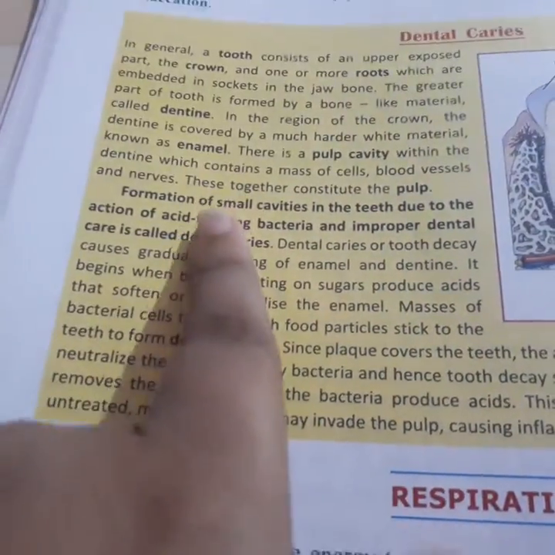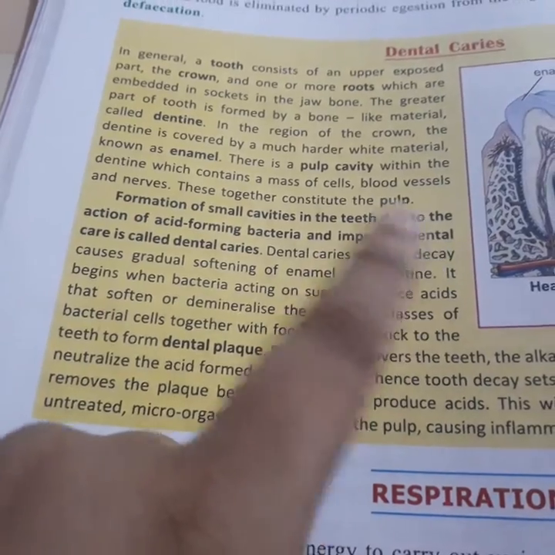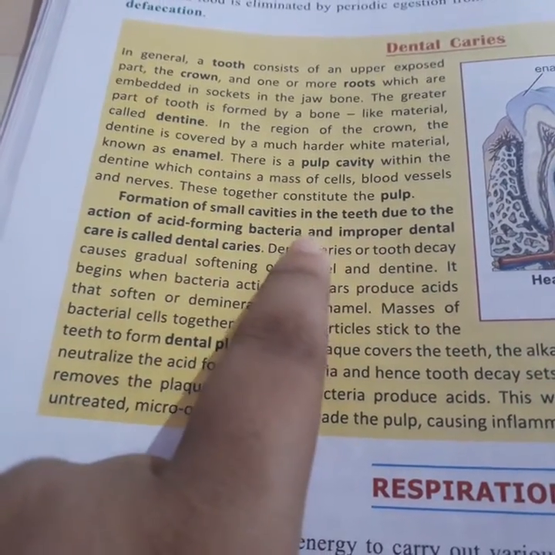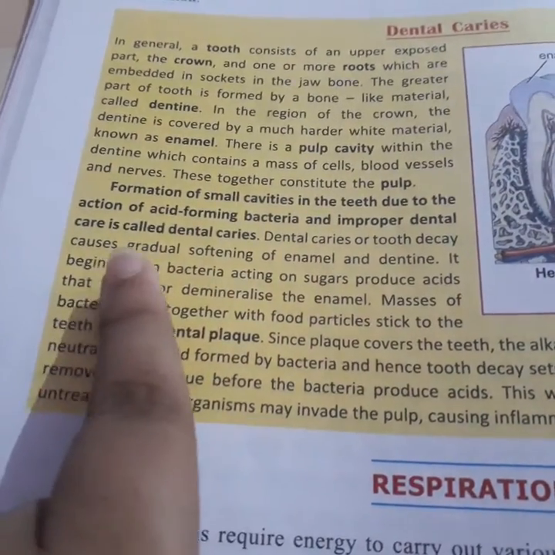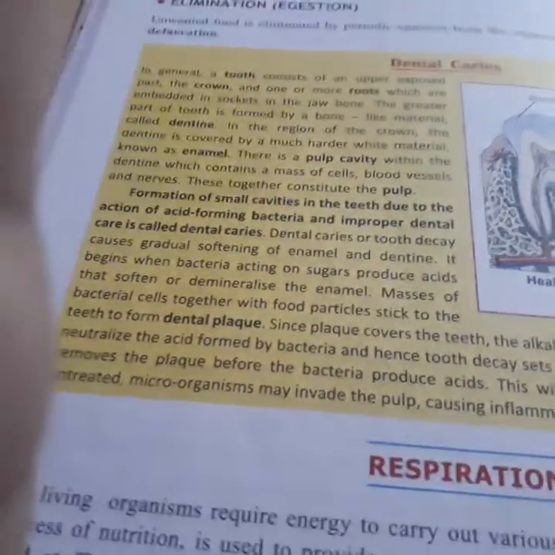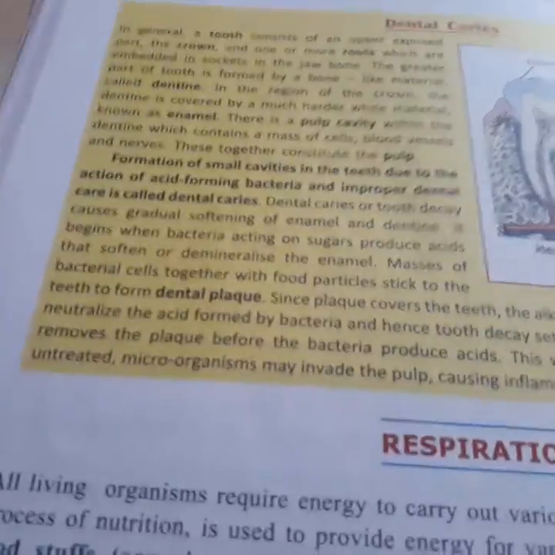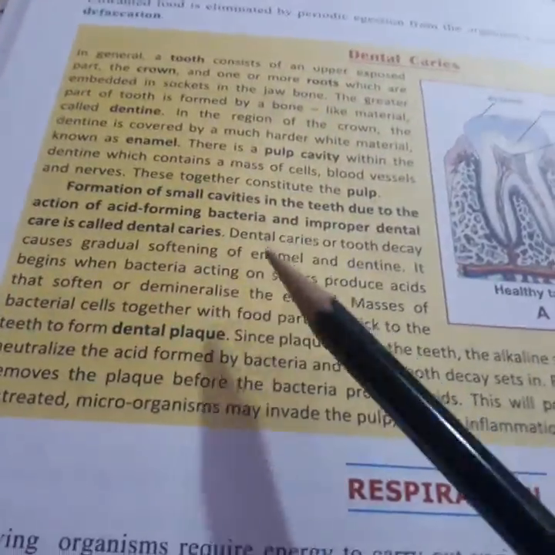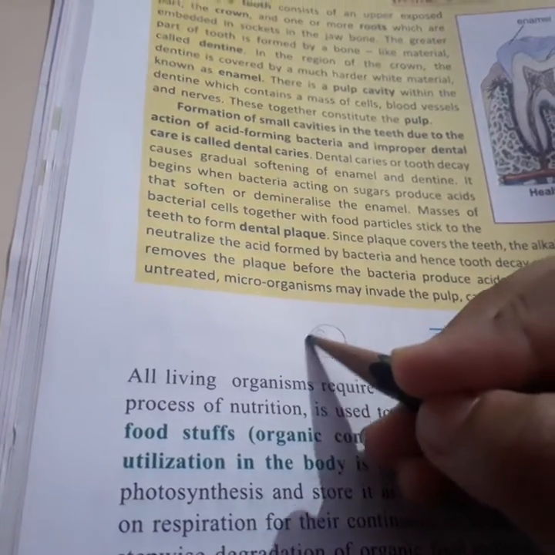The formation of small cavities in teeth due to the action of acid-forming bacteria and improper dental care is called dental caries. What happens during dental caries is this: let us imagine this is sugary food.